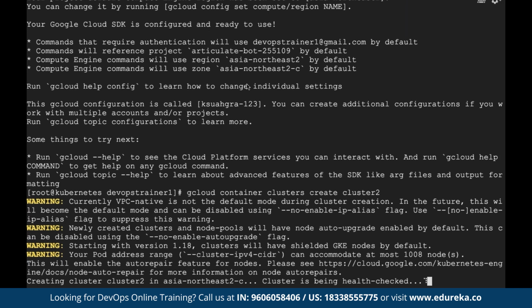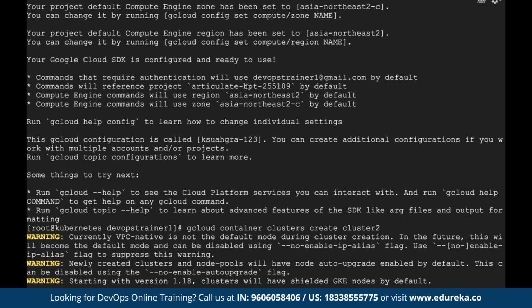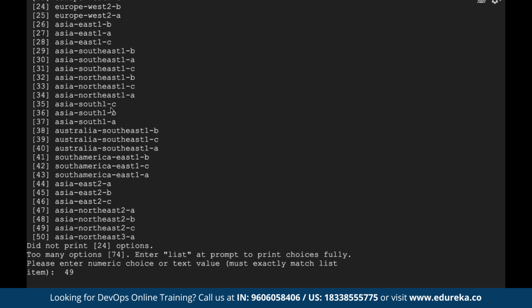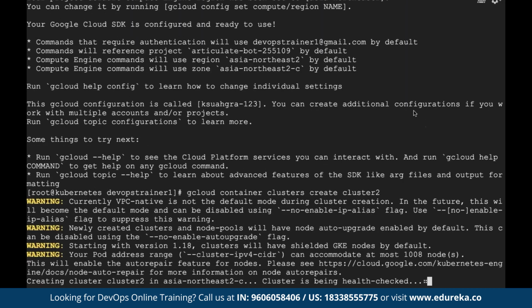First time when we tried to initialize, we gave a different region. We gave some region, I think 35, we gave Asia South 1C. So we gave cluster1, it tried to spin up and it blocked those 3 resources. And we went out of resources because the maximum you can have is 8 resources in a free account. And that region did not have 3 resources to permit. So there was a soft lock. So we removed that cluster, changed the region, initialized again, and now it's working.